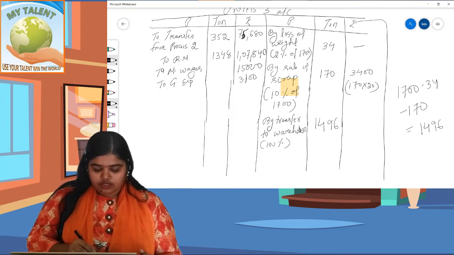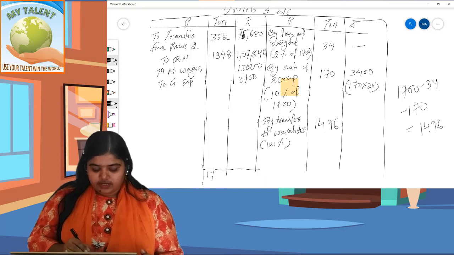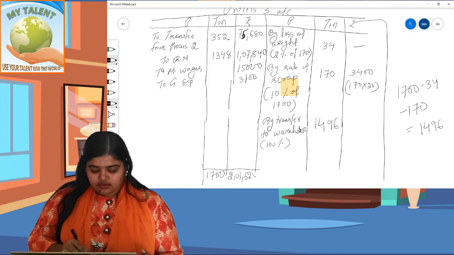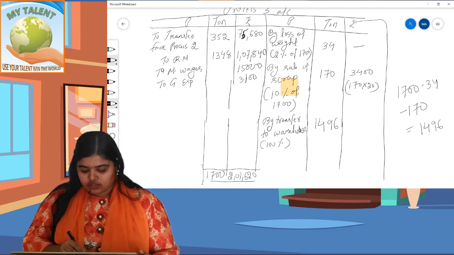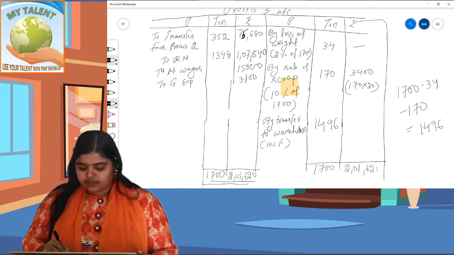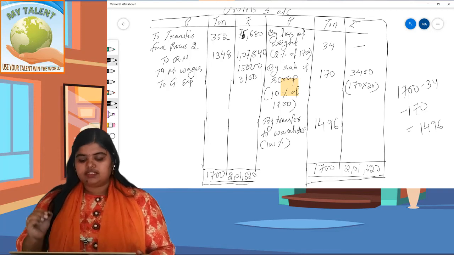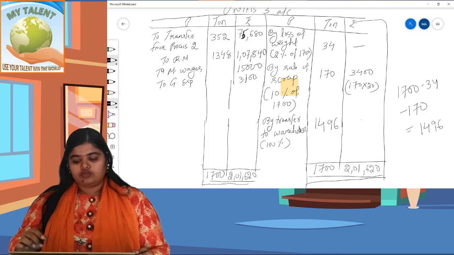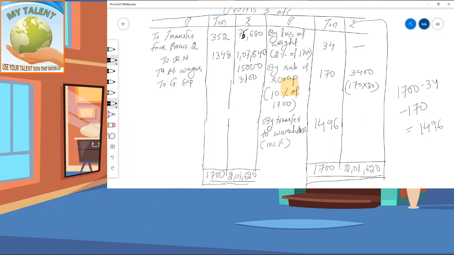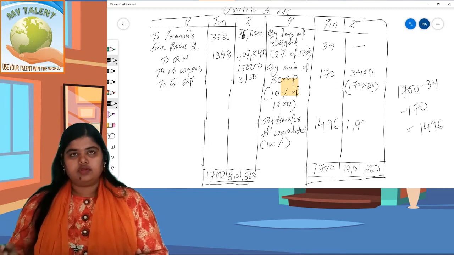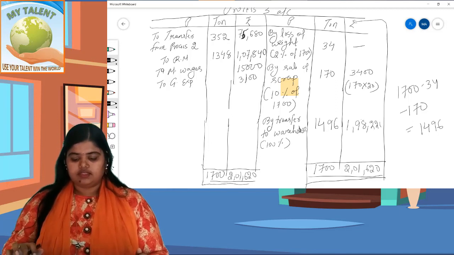You have to total it first: 1,700 and it comes to 2,01,620. Now the credit side should be equal to debit side. It is 1,700, 2,01,620, right? So what will be the balancing figure? Total debit minus total credit. Okay, 3,01,220 minus 3,400 comes to 98,220, right? So this is process 3.